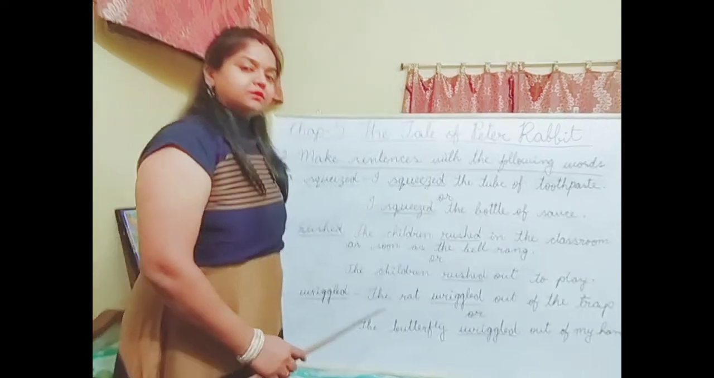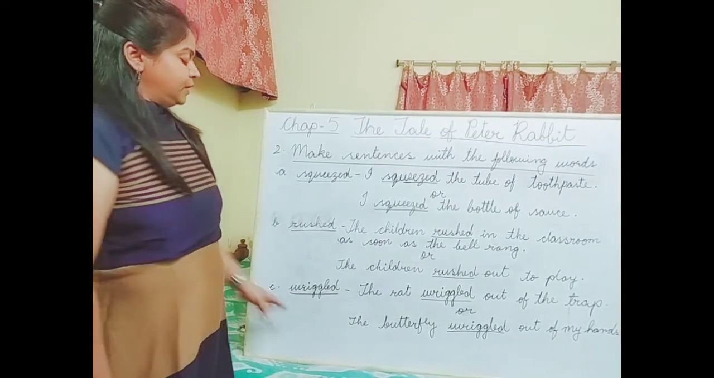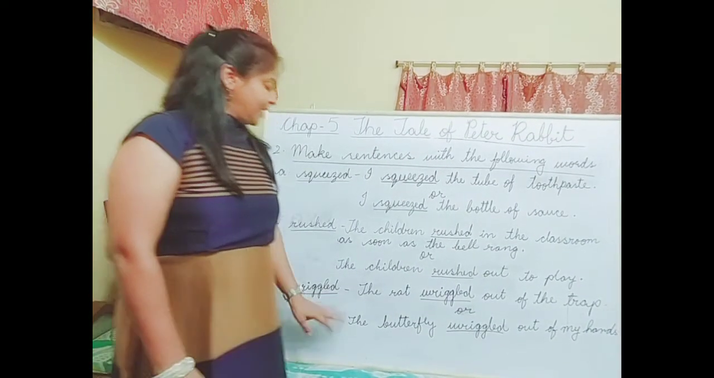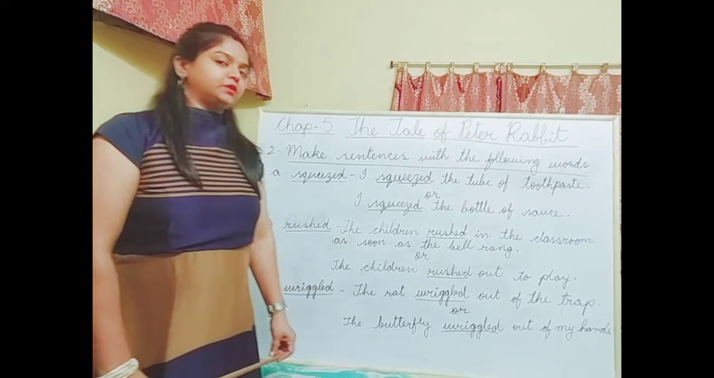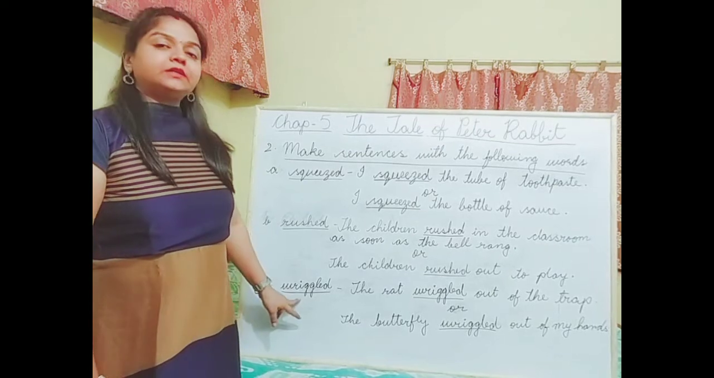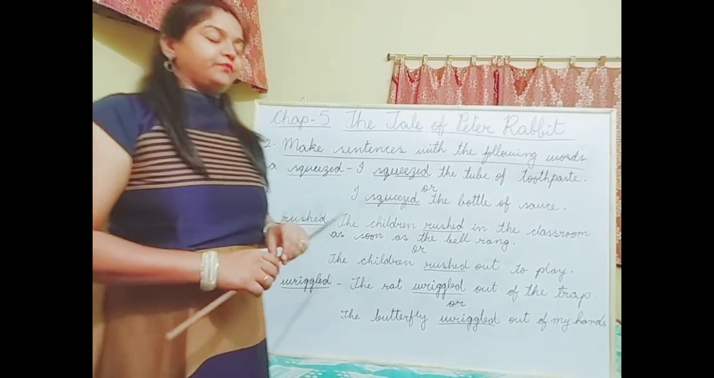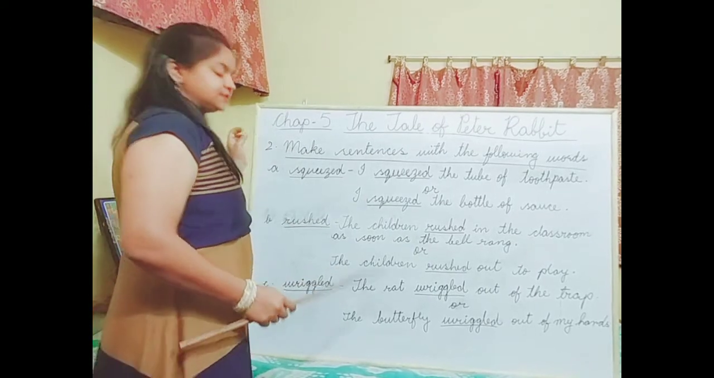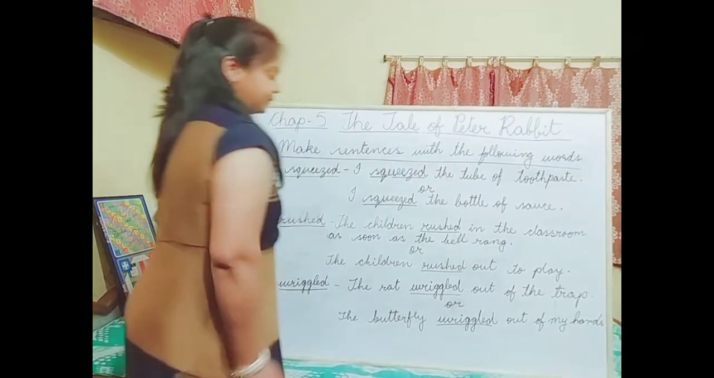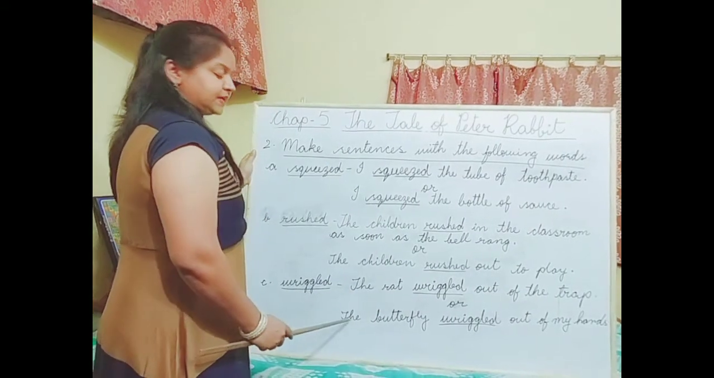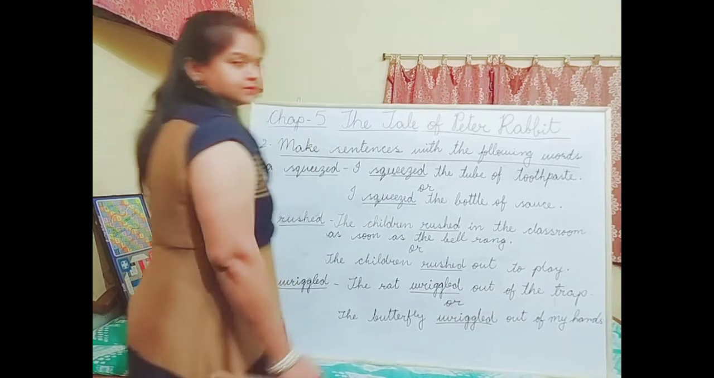Now the third word is wriggle. If you remember in the story also, we had this word and we did the meaning of this word, no? The meaning of wriggled is to escape by twisting and turning. Okay. So let's see the sentences. The rat wriggled out of the trap. Our second sentence is, the butterfly wriggled out of my hands.